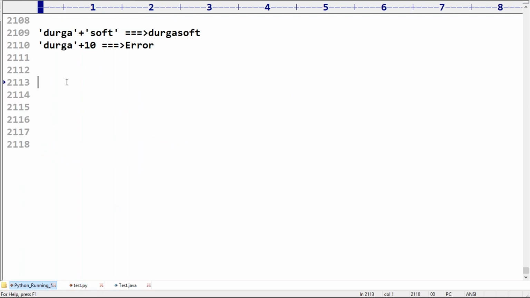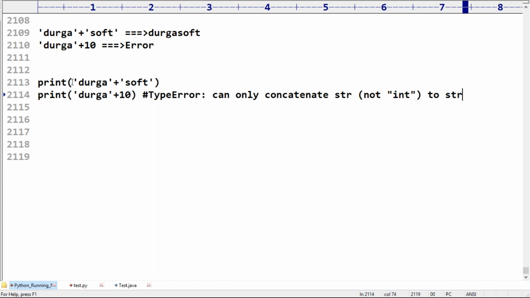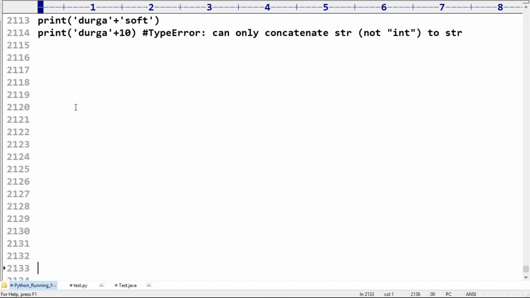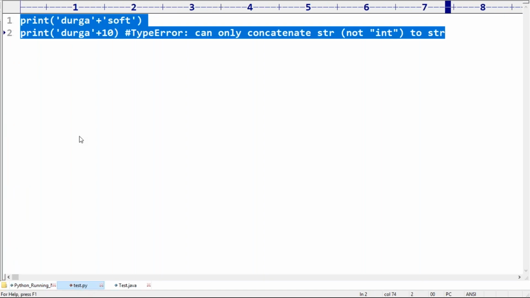So, is it possible to use the plus operator for the string type or not? Yes, we can use it, but make sure both arguments are compulsorily string type. If one is a string and the other one is a non-string, we immediately get an error. Python virtual machine will give it. Clear, right?